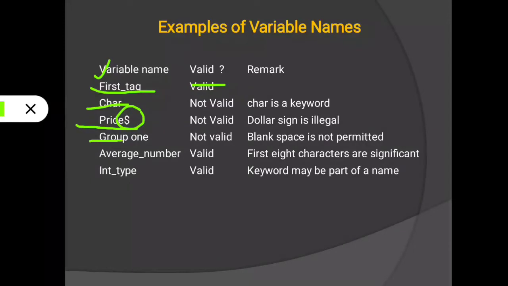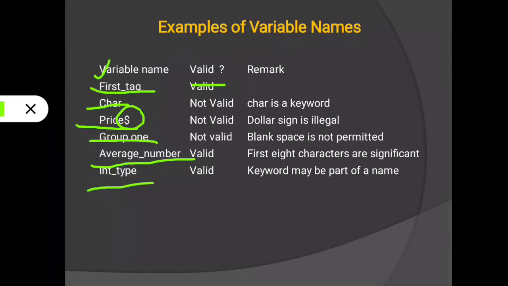Here "group 1", see, in between one space is there, so this is incorrect, because we have used one space in the variable name. Then average_number is a single word, so it is a correct declaration.